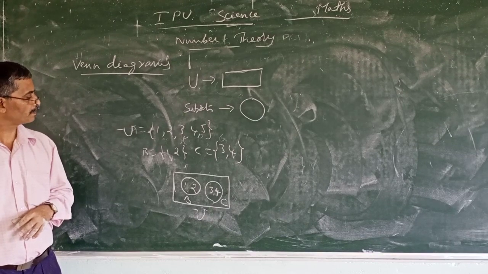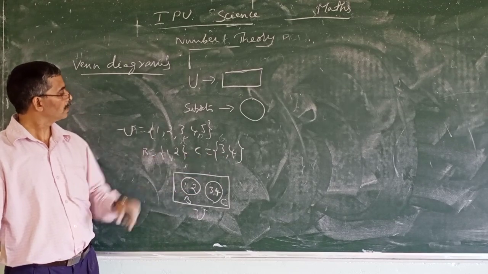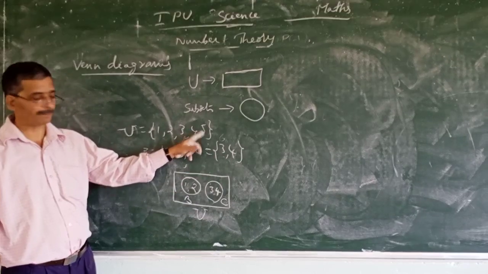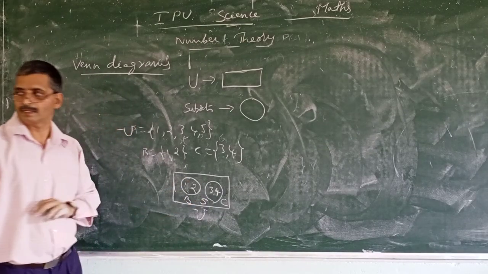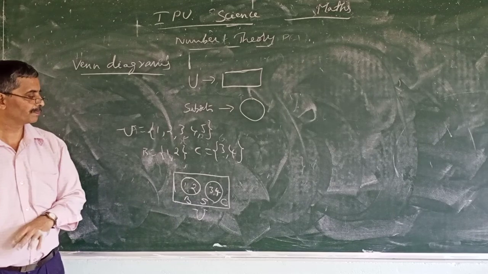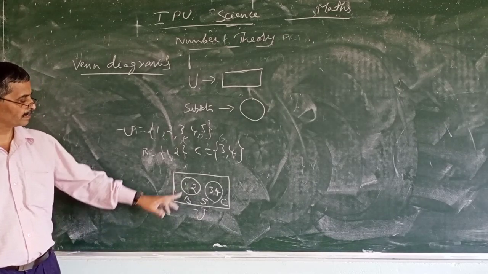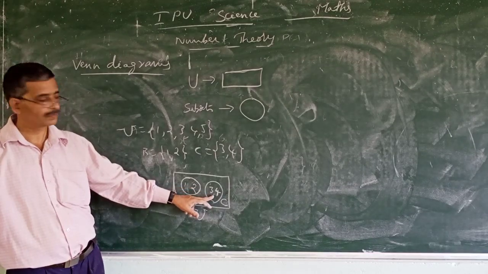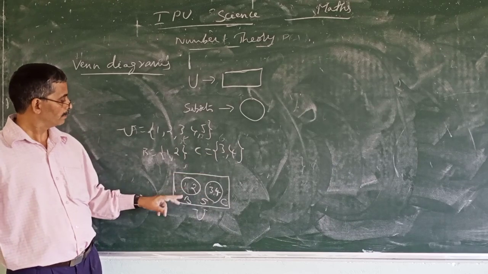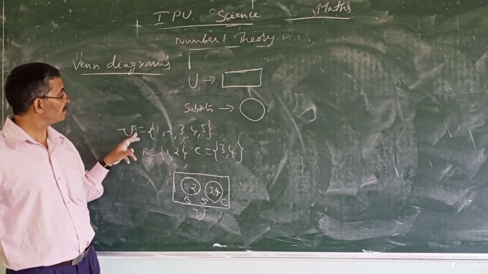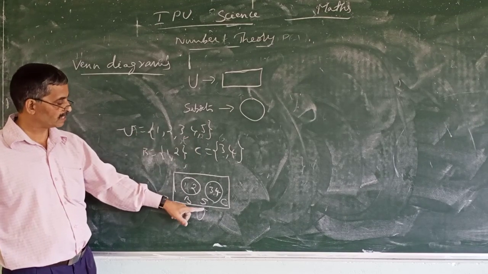Observe here B has 1, 2 and C has 3, 4. What about the one more element, 5? You can write 5 anywhere, right here outside of this B and C. So B contains 1, 2, C contains 3, 4. B and C are subsets of this universal set U. One extra element, that is 5, is written here.